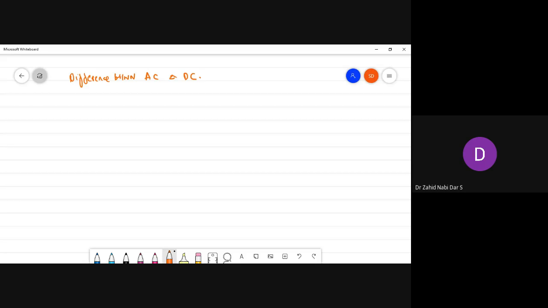Nobody asked me, sir, why in India it is 50 hertz and in America it is 60 hertz. What is the reason? Do you want to know or not? Yes, sir. So these questions you should ask, no?